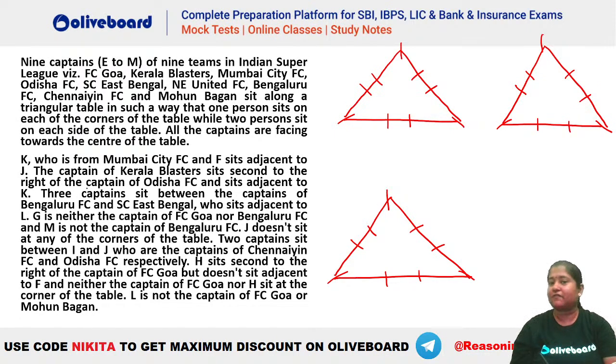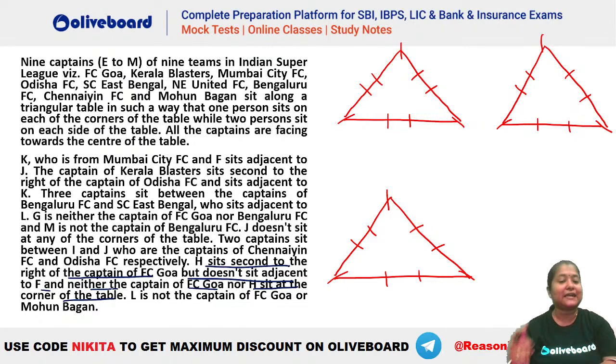Whenever you have this type of question, always try to see whether we have a particular point which is talking about a person, that this person is seated at the corner or this person is seated at the side. So if you come to the last part here, it says that this person H sits second to the right of the captain of FC Goa, but does not sit adjacent to F, and neither the captain of FC Goa nor H sit at the corner of the table.